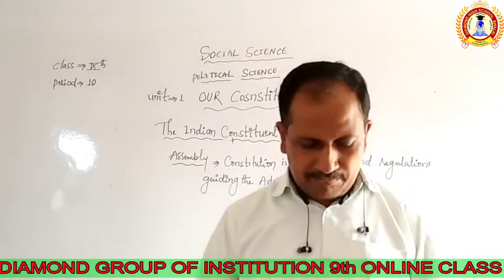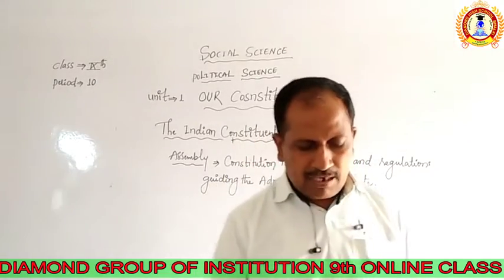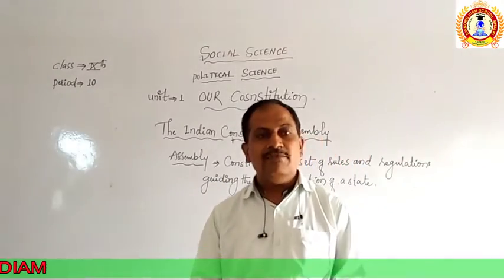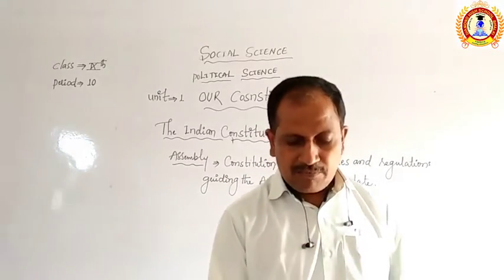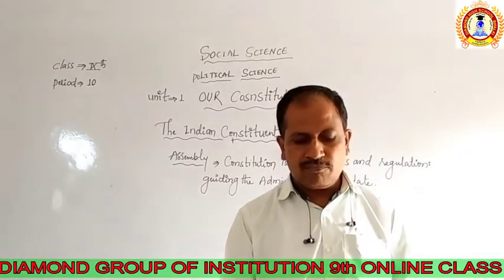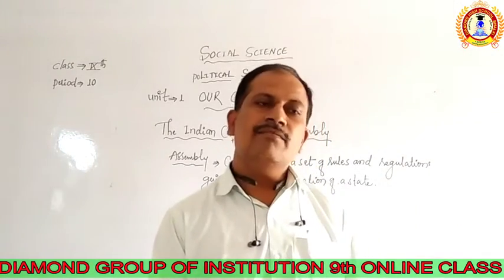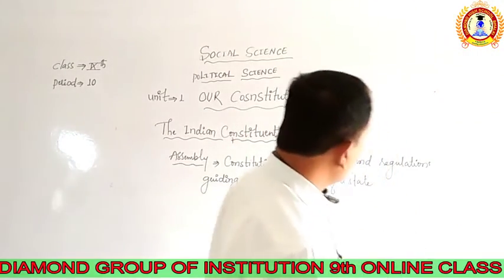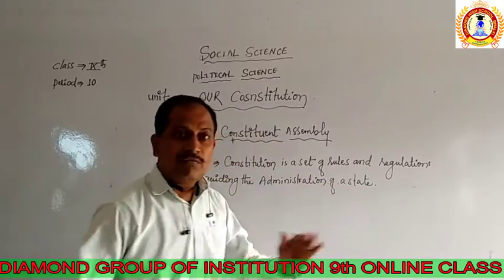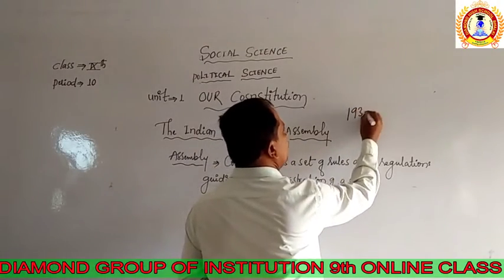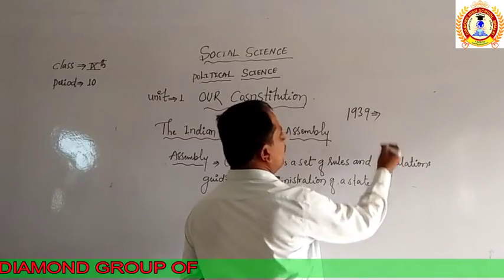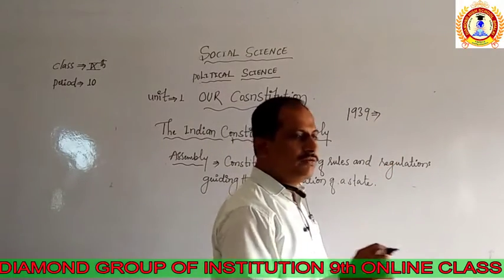In 1939, the main point was that it emphasized the need for the formation of a Constituent Assembly with Indian members, which was formed in 1946 with the support of the 1939 points. The 1939 assembly was held under Motilal Nehru's guidance.